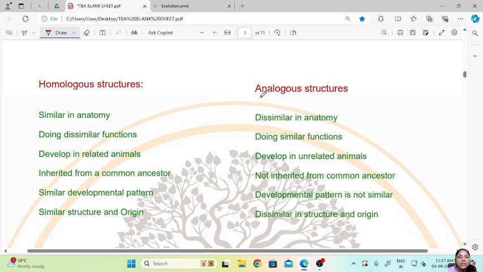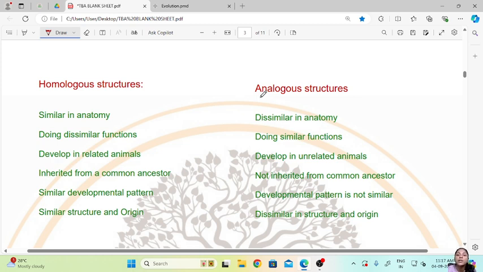Then they develop in related organisms, as we have seen the examples of all the mammals. Then they are inherited from a common ancestor. Since they are related, they will have a common ancestor. Then similar developmental pattern is there and similar structure and origin. So these homologous structures or organs will have similar structure or origin.